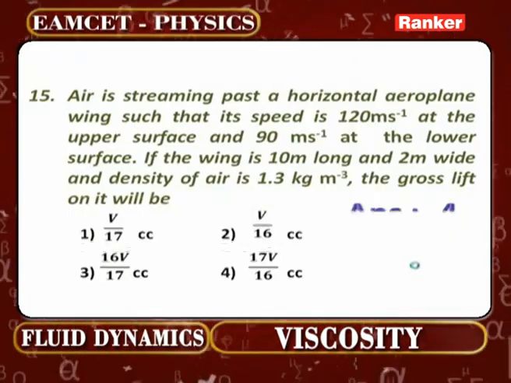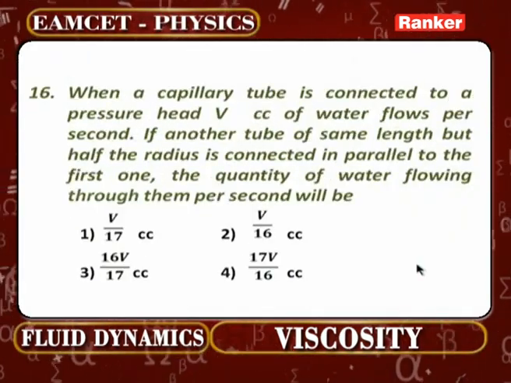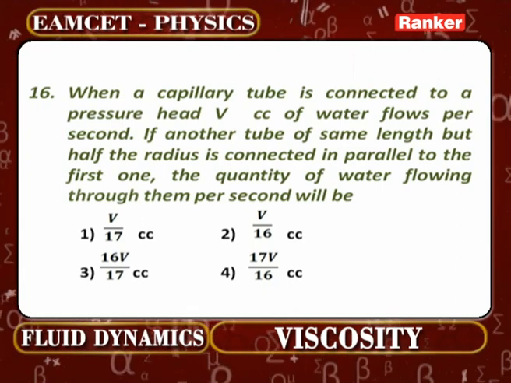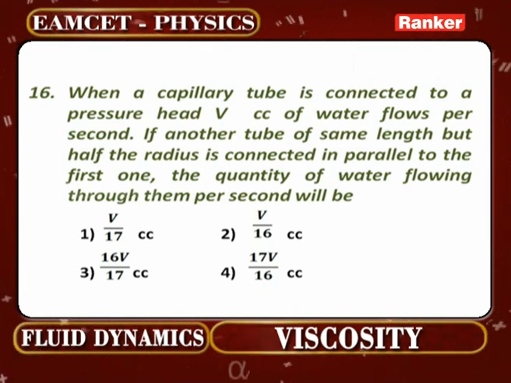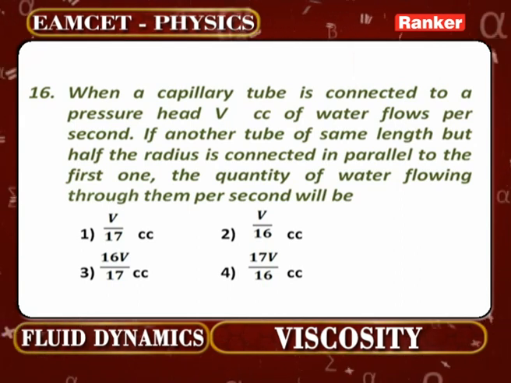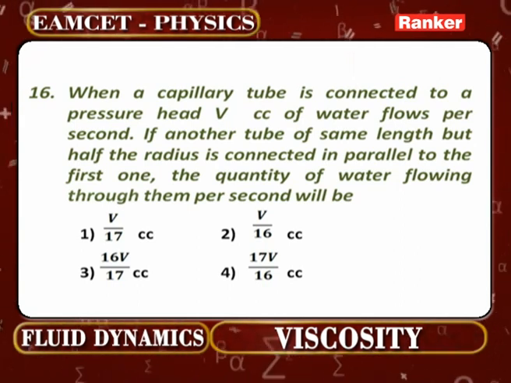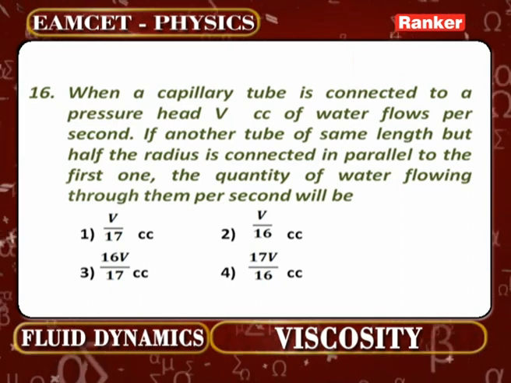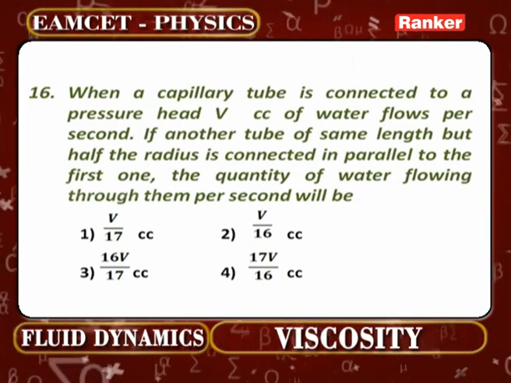Let us take the next problem, problem number 16. When a capillary tube is connected to a pressure head, V cc of water flows per second. If another tube of the same length but half the radius is connected in parallel to the first one, the quantity of water flowing through them per second will be how much?